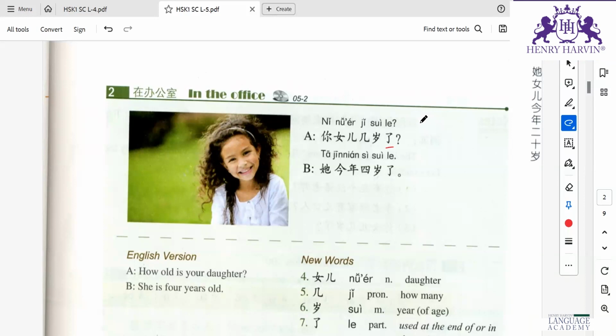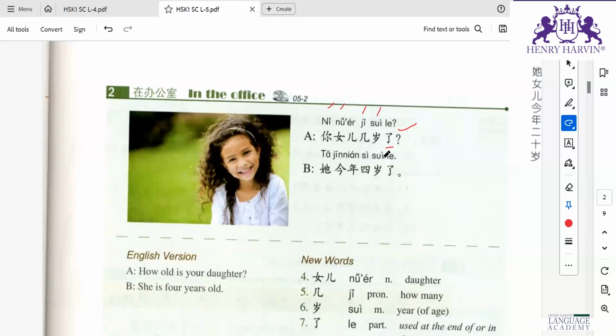So the situation is changed from before. So this la is indicating here the change in age. Okay, so ni newer chi suela. Chi is how, sui is old, ni newer your daughter. Okay, so how old is your daughter?